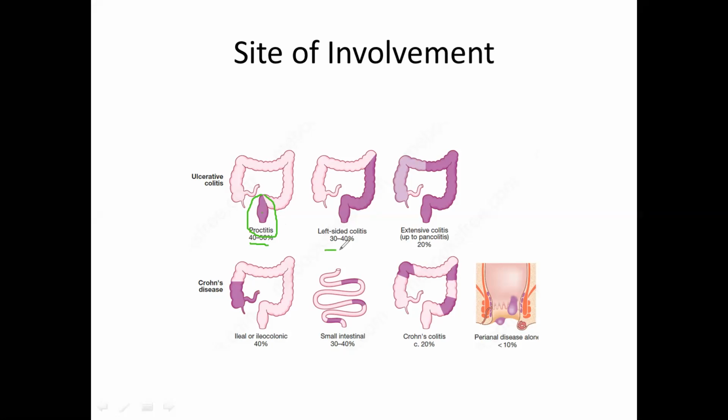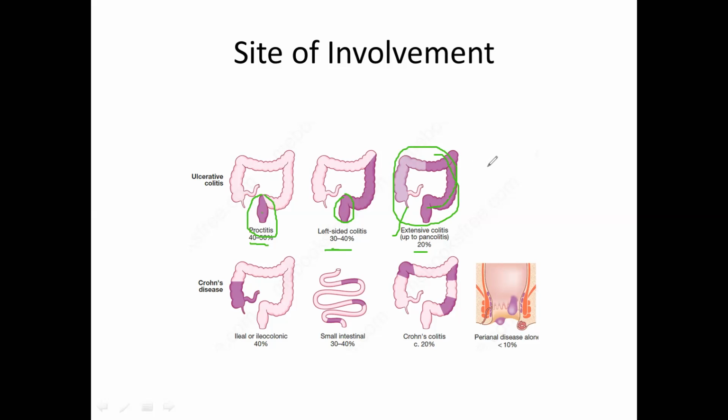Then in 30 to 40% of cases, the inflammation extends beyond this rectosigmoid region, and in 20% of cases, the inflammation involves the whole of the colon. That is called extensive colitis, right?